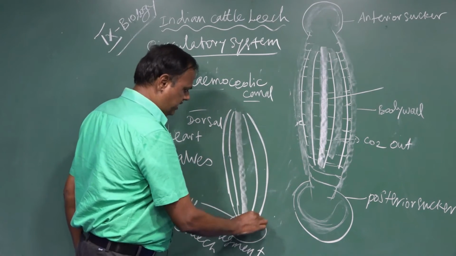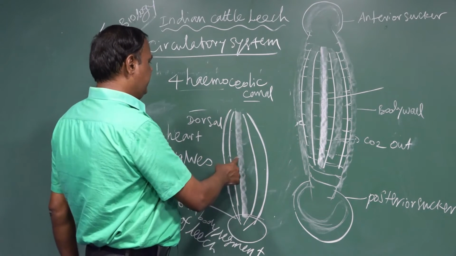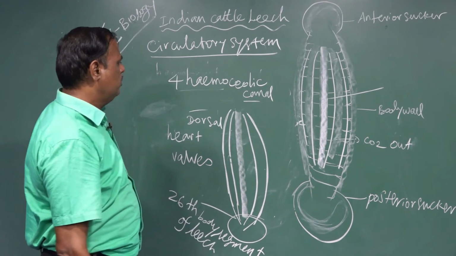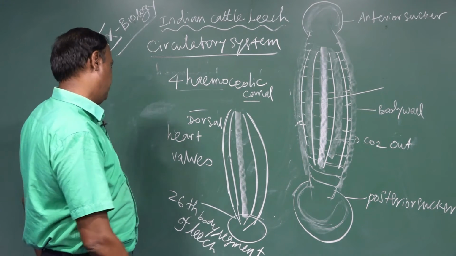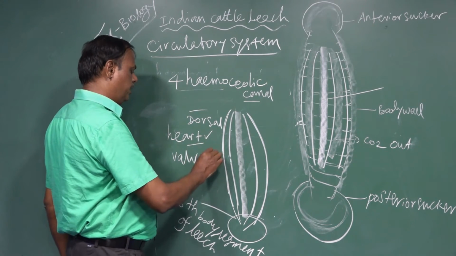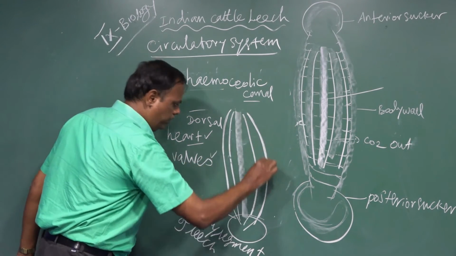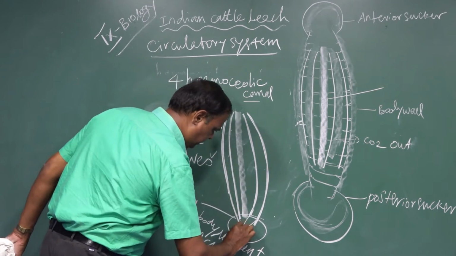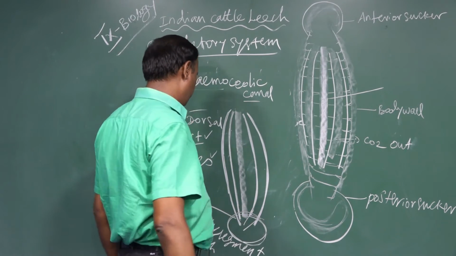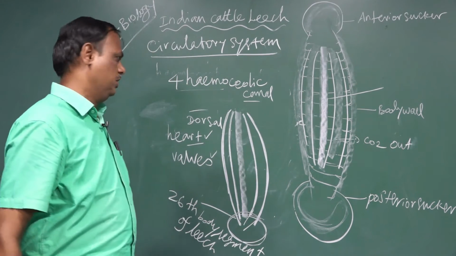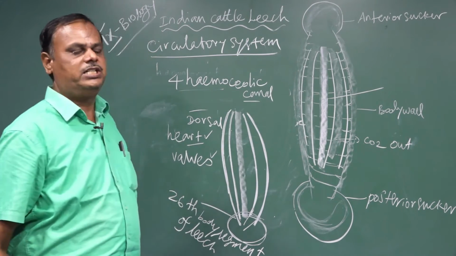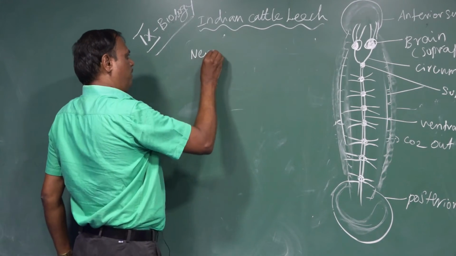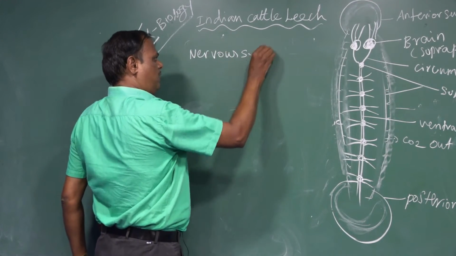The four hemocoelic canals are arranged one just above the dorsal side of the digestive system, another on the ventral side of the digestive system, and another two on each lateral side. They act as a heart and also as valves. All four canals are longitudinally connected at the 26th segment of the leech body. That is the circulatory system. Next we go to the nervous system of the leech.